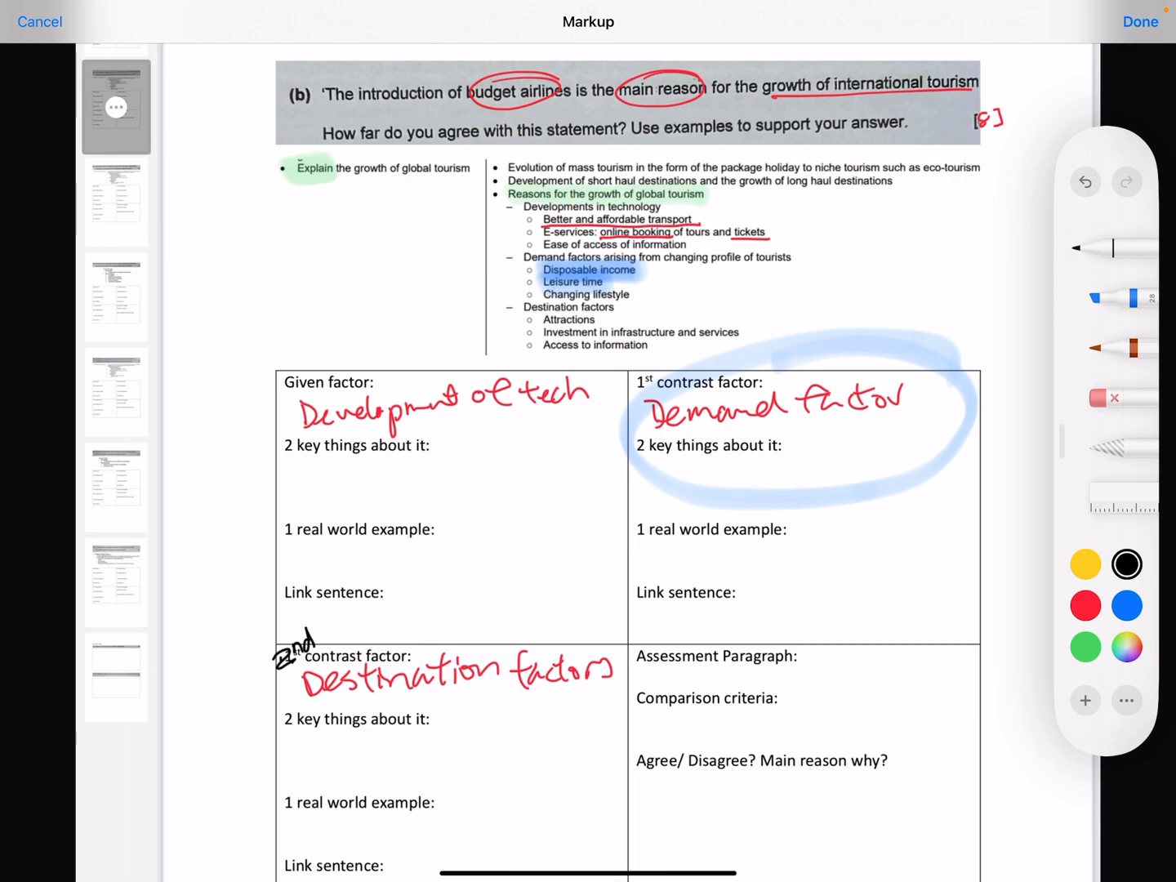But bear in mind, if you are doing that, then your stand can be, I agree, budget airlines is the more important one. You need to tell me why. Why is budget airlines more important than the other two factors that you have listed, be it destination factors or the other one, technology factors? So it's your choice. I'm not stating here that you must use demand factors. You do not, but personally, I think it's a lot easier to use demand factors because it's a much stronger factor.